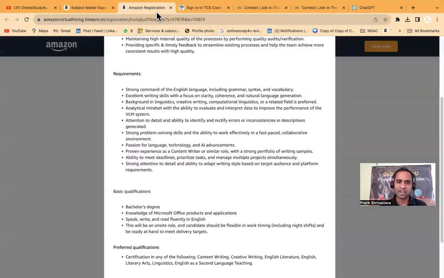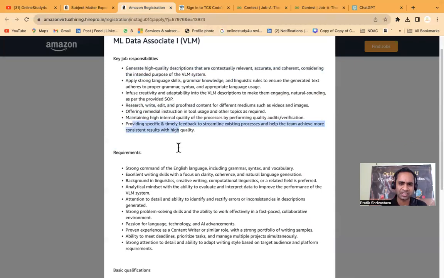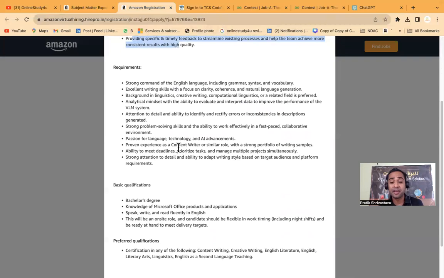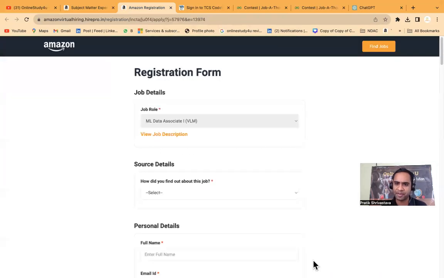Now friends, coming back to Amazon, where they generate high quality descriptions that are contextually relevant. Applying strong language skill and grammar knowledge, everything can be easily done by ChatGPT. Offering remedial instructions, all those things can be done by ChatGPT. So this is a super duper opportunity from Amazon. Strong command of the English language, excellent writing skill with a focus on clarity. Anyway, these things are not required. If you have done a bachelor degree, you will be able to apply.